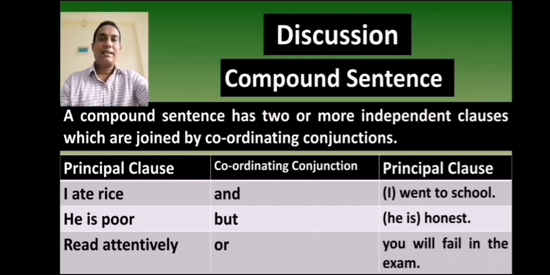The table is divided into 3 columns. The first and last column contains principal clauses, and these clauses are connected by coordinating conjunctions and, but, or. I ate rice and I went to school. He is poor but he is honest. Read attentively or you will fail in the exam. These all are compound sentences because these sentences have two independent clauses and these clauses are joined by coordinating conjunctions.